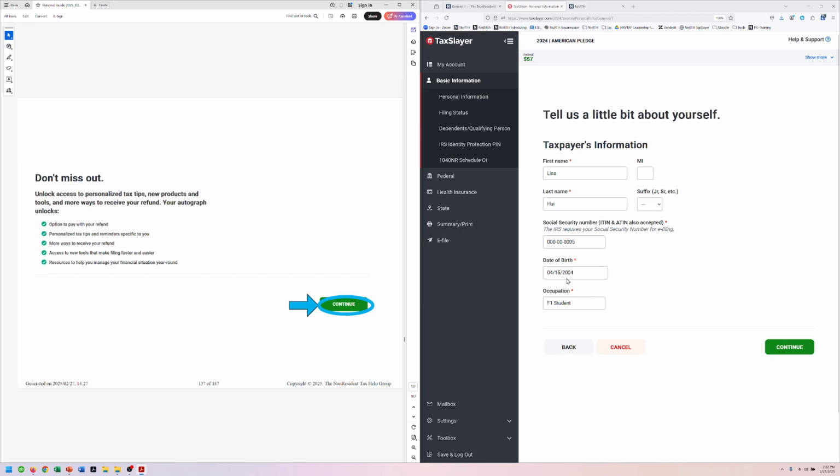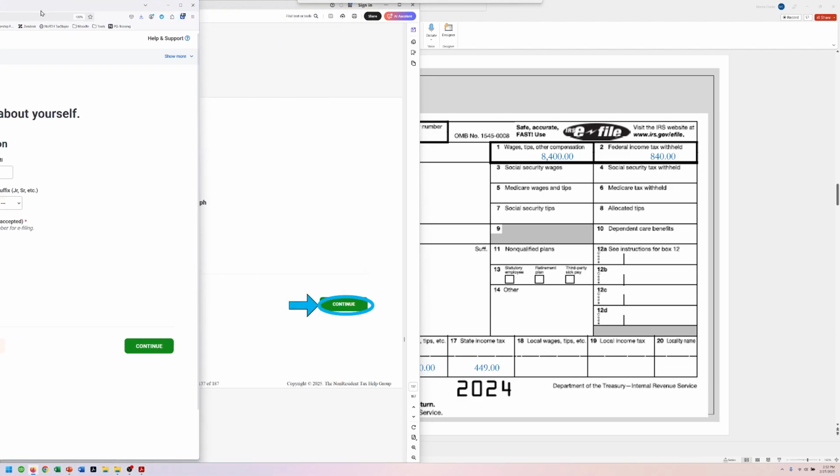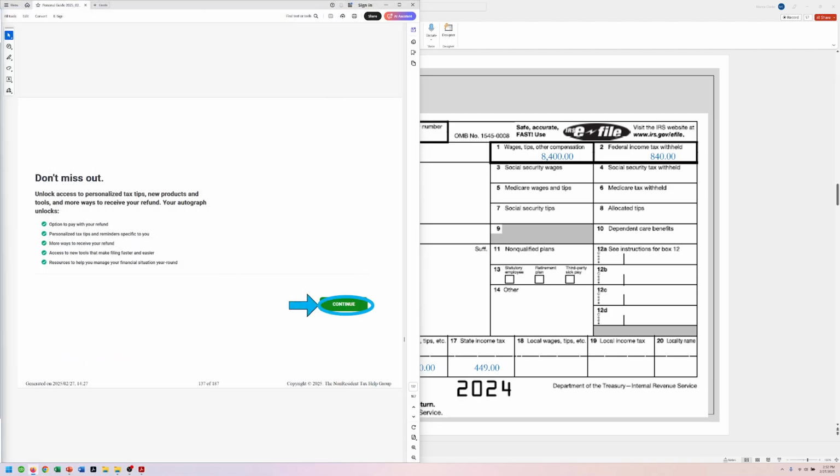It's going to give us things. It doesn't like my social security number. So I'm going to bring it over here. I'm going to put one that is going to let me continue so you can see what it looks like. Continue. Back to here. Let's make sure that it works.